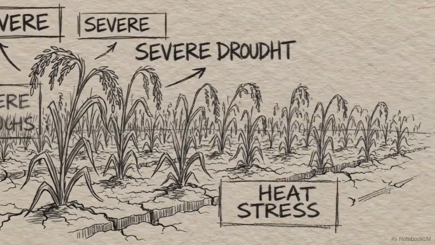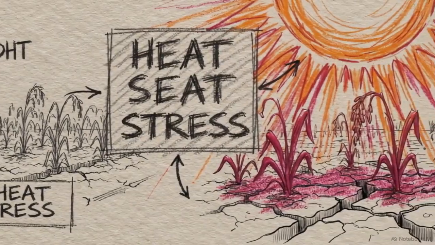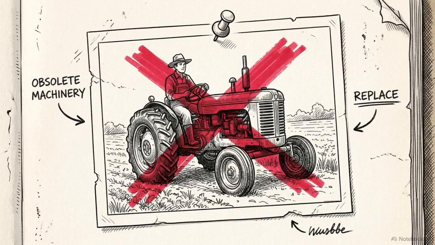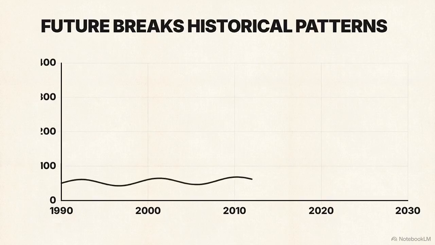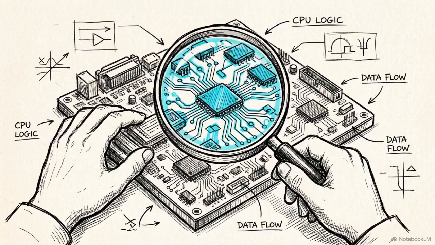Usually, we check predictions by looking at the past, but with a brand new challenge, like a severe climate shift, the way farmers acted 10 years ago is no longer a useful guide for how they will survive tomorrow. The future often breaks the patterns of the past. That means we cannot look at historical data to grade our model's homework. We need a different way to check if these simulations are on the right track.